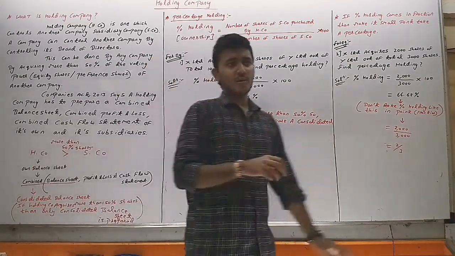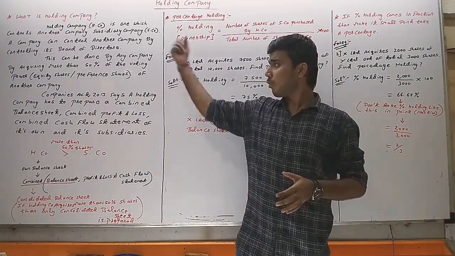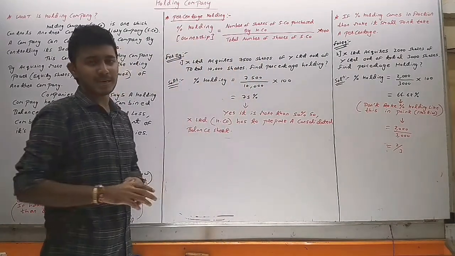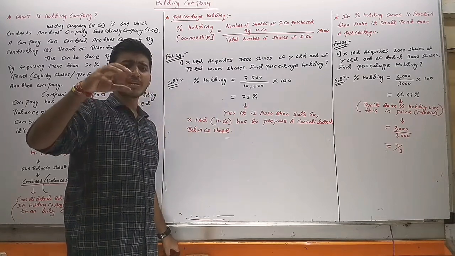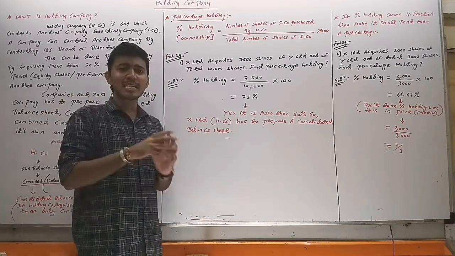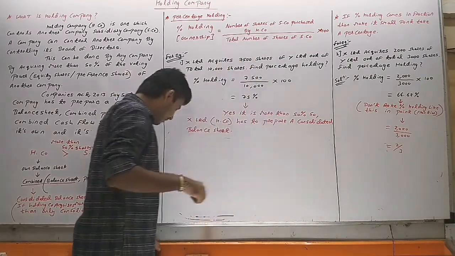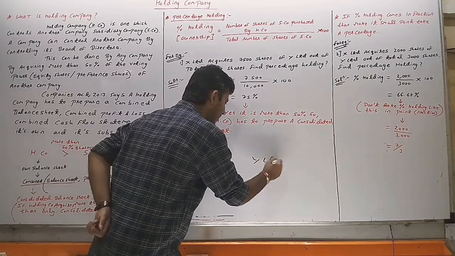The first thing which we have to do when we solve a question on a holding company is to calculate the percentage holding. Percentage holding means how many percent of the shares one company has acquired of another company. We have taken the example of two companies, X Limited and Y Limited.